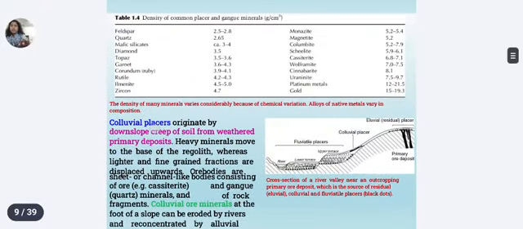So in this slide, this is the density of common placer and gangue minerals. We discussed earlier in your class about the gangue minerals, that the waste materials are called gangue minerals. I am not going to discuss this table much, because the data is given in the table in gram per centimeter cube, and you can note down or keep in your mind the density of common placers from this table.